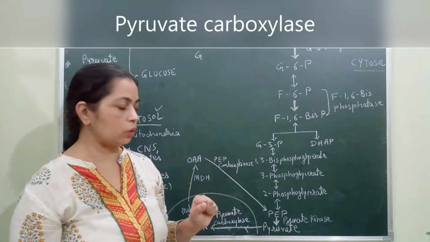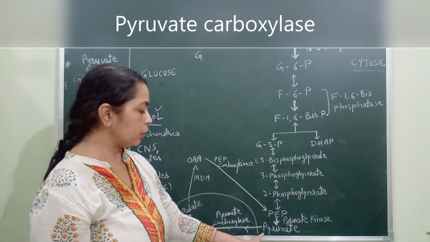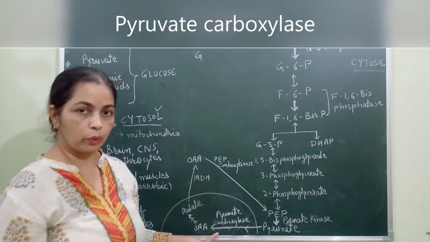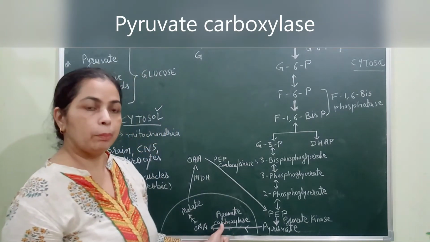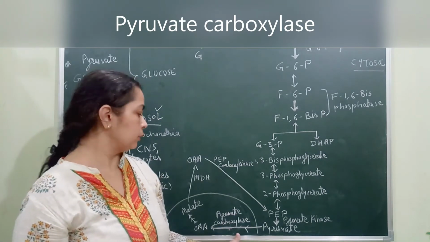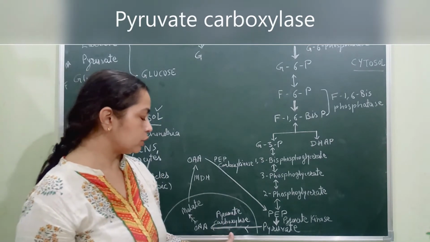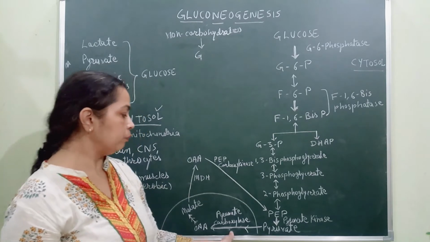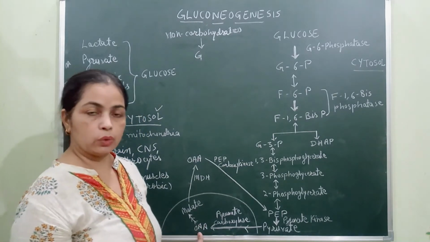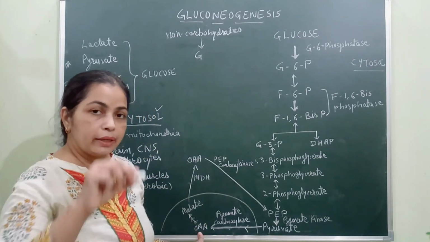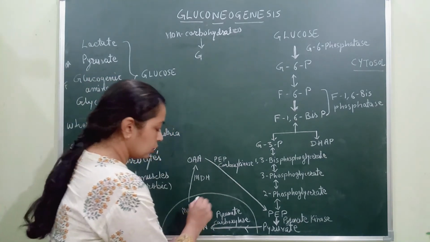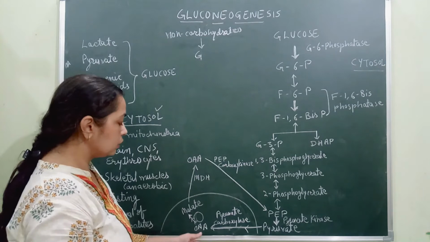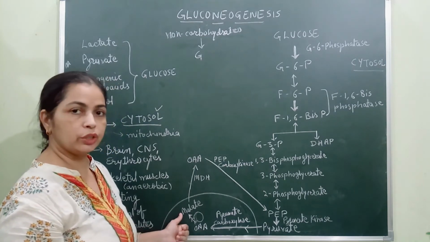For that purpose, pyruvate goes into the mitochondrial matrix, where there is an enzyme, pyruvate carboxylase. In the presence of pyruvate carboxylase, pyruvate gets converted into oxaloacetate. It enters the Krebs cycle pathway, and oxaloacetate gets converted into malate.